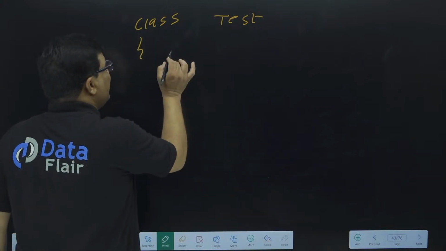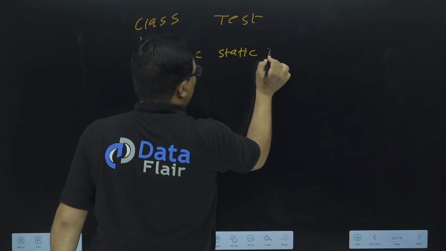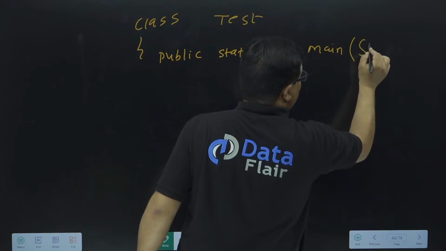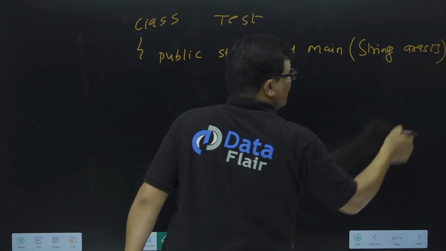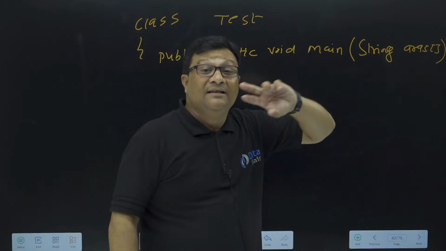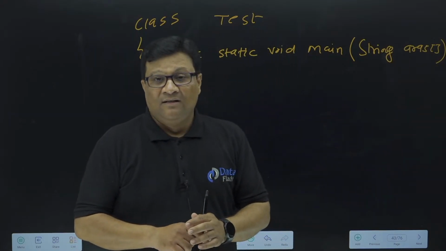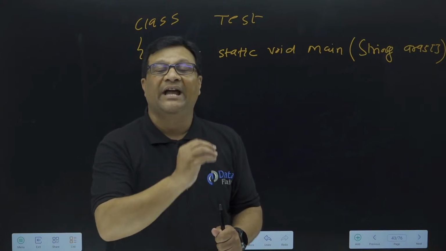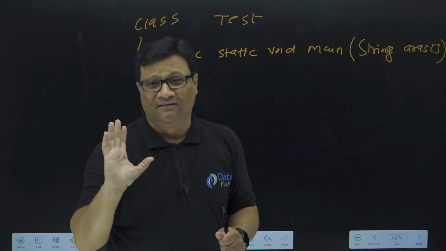So in Java we write the main statement in different ways, like public static void main. First one: public static void main(String[] args), with brackets. It means it's a type of array. Again, it is not at all compulsory that the name of this array is args. You can put your own name. The syntax says that main requires an array of type String. The name of the array may be anything: args or Vivek or Rajesh or anything.